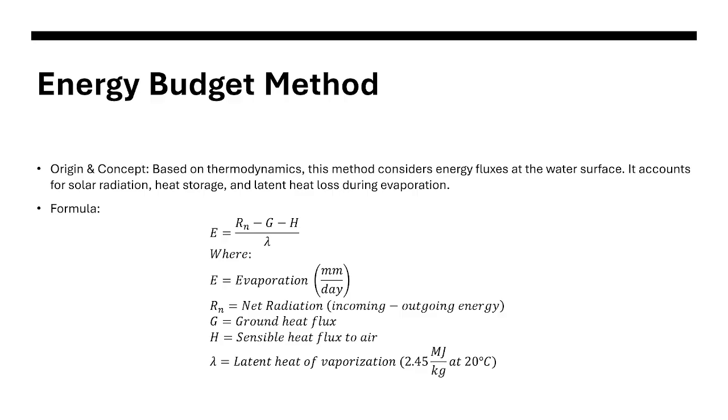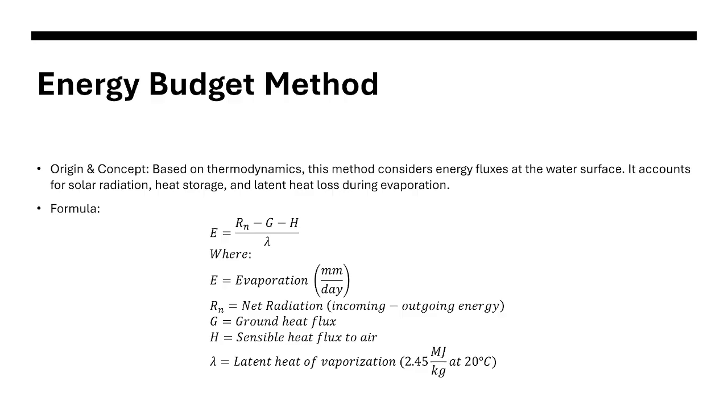This was based on thermodynamics, and this method considers energy fluxes at the water surface. When we talk about thermodynamics and energy, of course, we'll be talking about the solar radiation, heat storage, and the latent heat loss during evaporation.